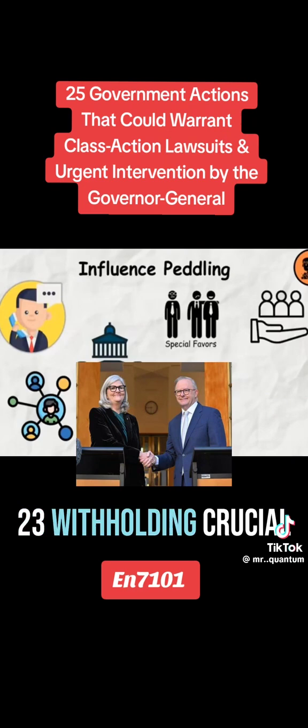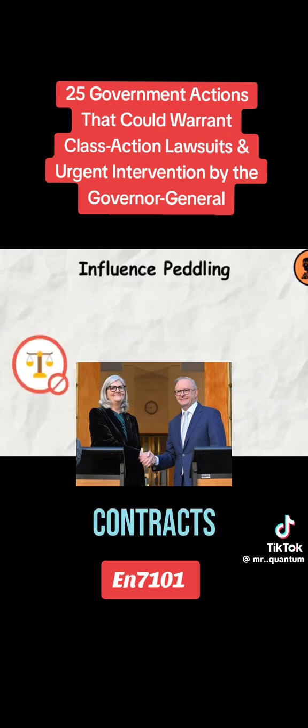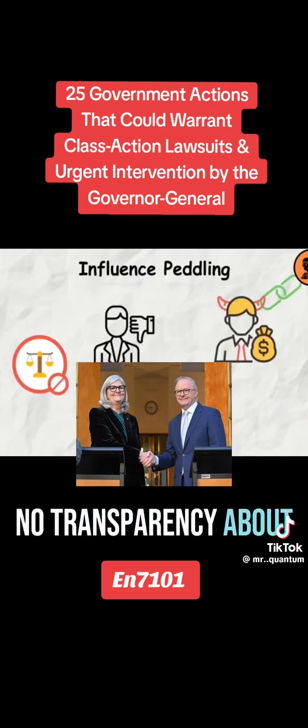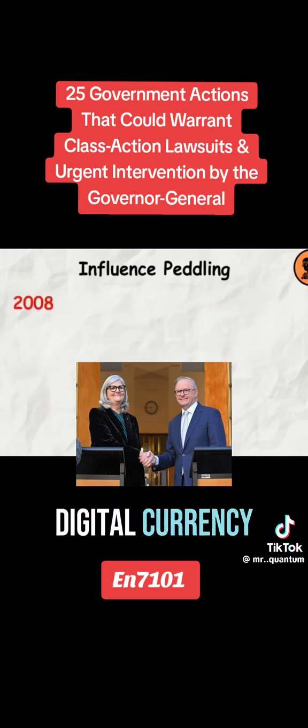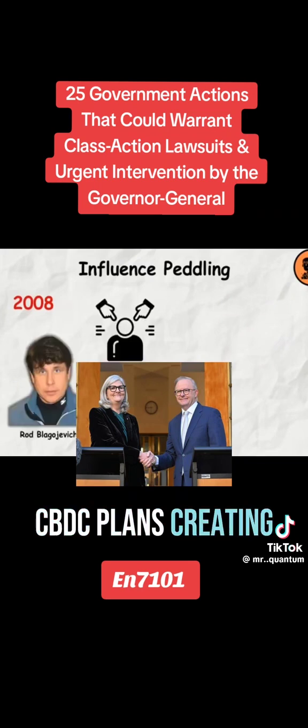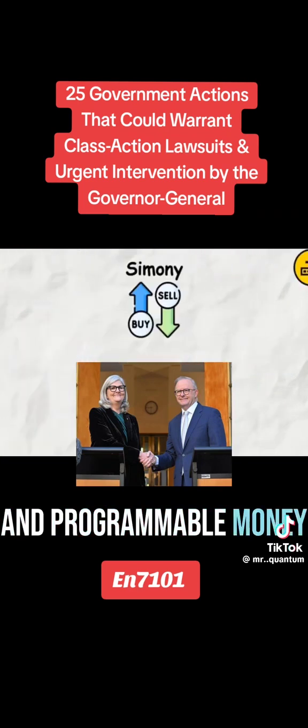23. Withholding crucial information from the public. Secrecy around pandemic response and Pfizer contracts. No transparency about decisions impacting millions. 24. Forced digital ID and central bank digital currency, CBDC, plans. Creating a system for mass financial control. Pushing digital IDs and programmable money to control spending.